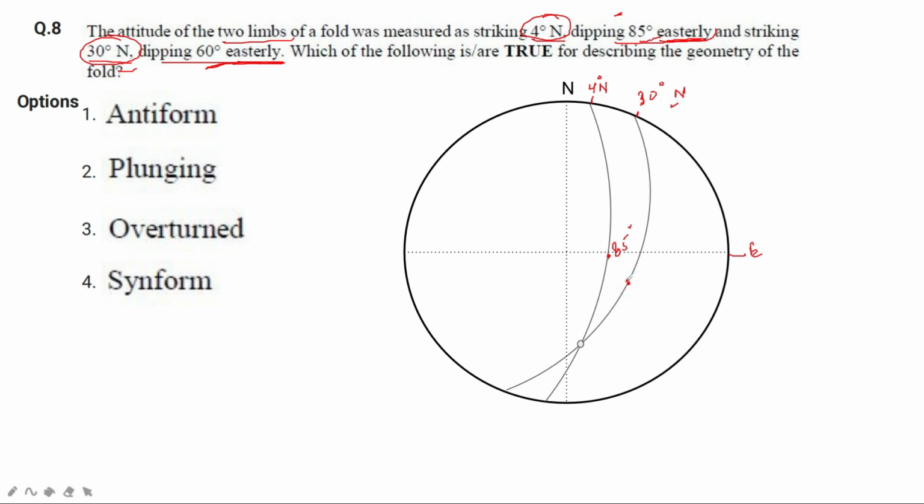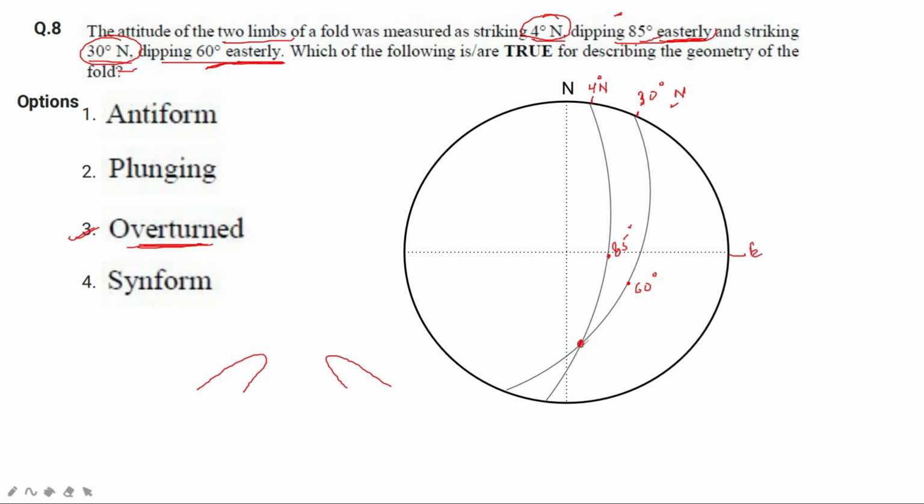So this 60 degrees. Okay, as both the limbs are dipping in the same direction like this, or it can be like this. This type of fold is called an overturned fold. Okay, so you can see the third option, which is overturned, is absolutely correct. Okay, so as you can see, these two limbs are intersecting at this point.